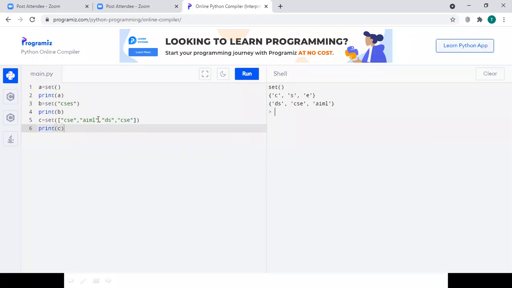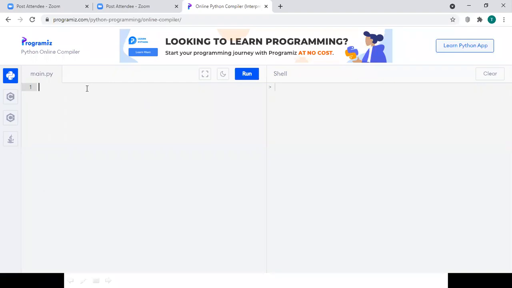I will explain briefly about the set. Don't get confused, set was a bit confusing. If you want to represent a set, use the function set at the RHS side. If you want to represent a variable, you give A equal to 10. The RHS value is an integer, so the data type of variable A will be of int class. If we want to represent a floating point variable, we give A equal to 10.50. 10.50 is a floating value, that's why the data type of variable A will be of floating type.